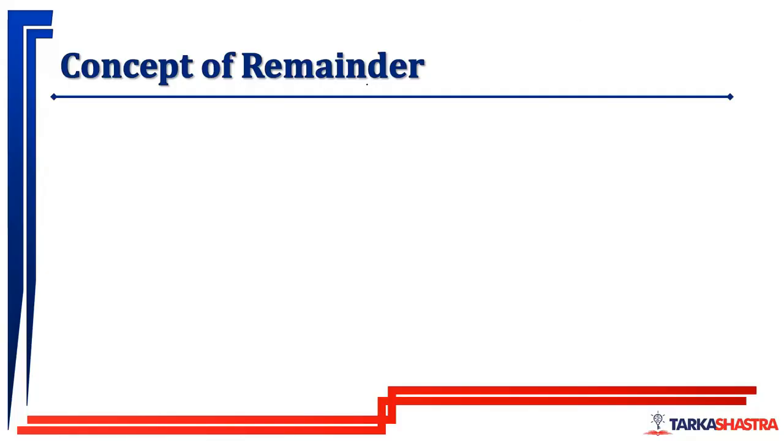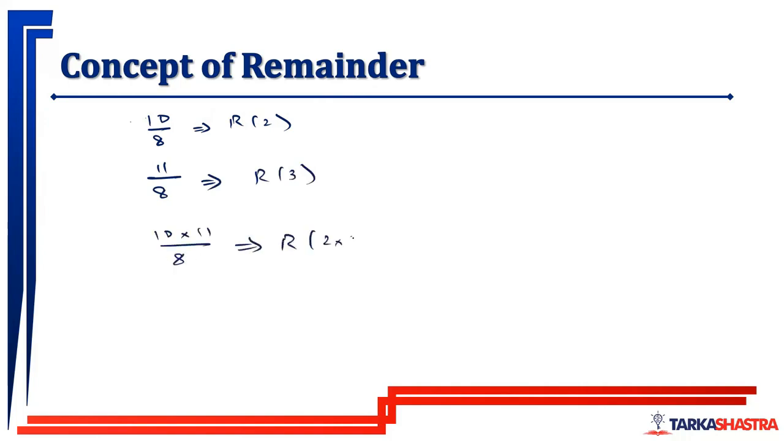So, the concept of remainder. What do we have over here? Let us say 10 when divided by 8 leaves a remainder of 2. 11 when divided by 8 will leave a remainder of 3. Now when 10 into 11 is divided by 8, the remainder will be 2 into 3. As soon as the numbers are multiplied, the remainders are also multiplied.